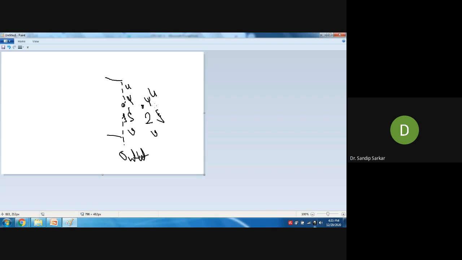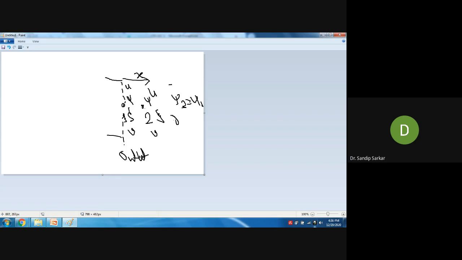Okay. Since this is your x direction, suppose psi at 2 is psi 2, and psi at 1 is psi 1. So these are basically the same.